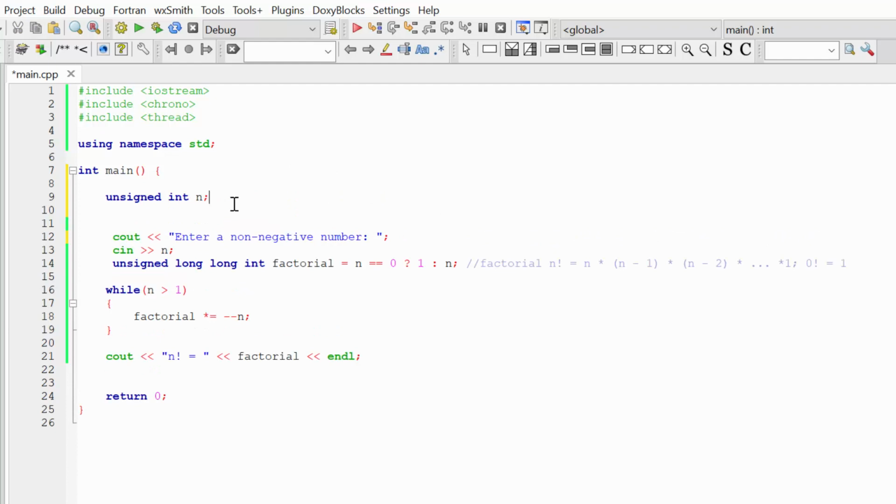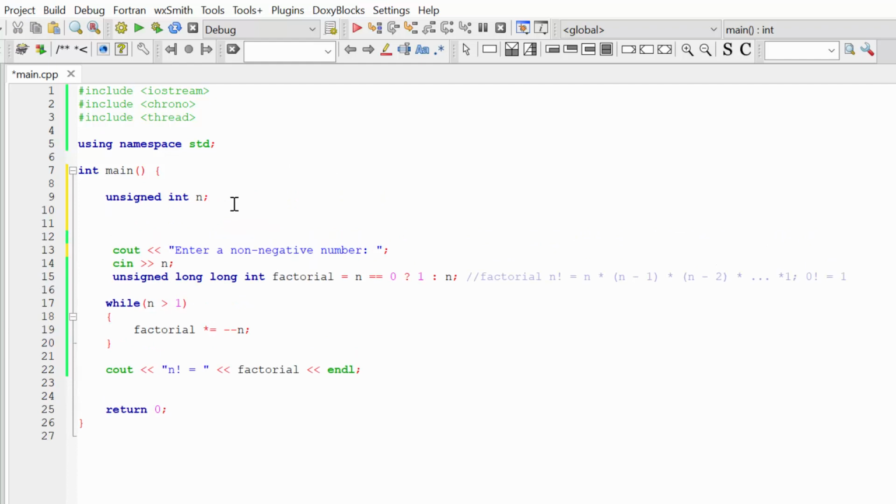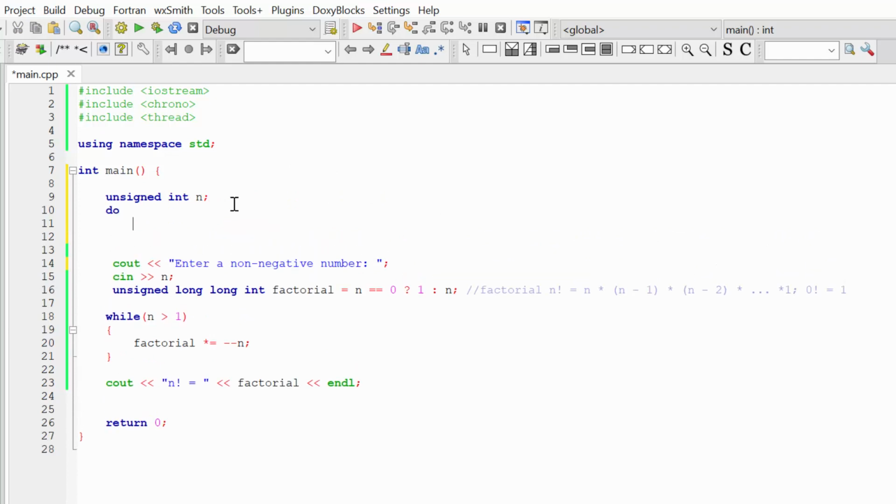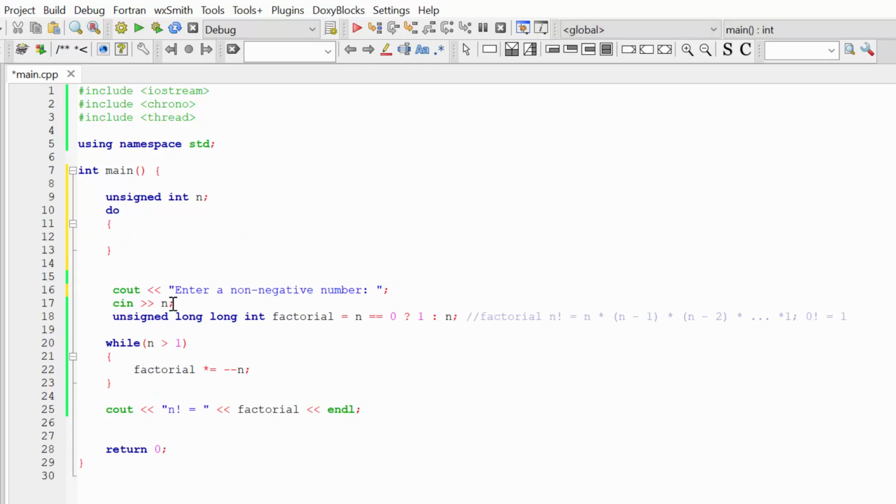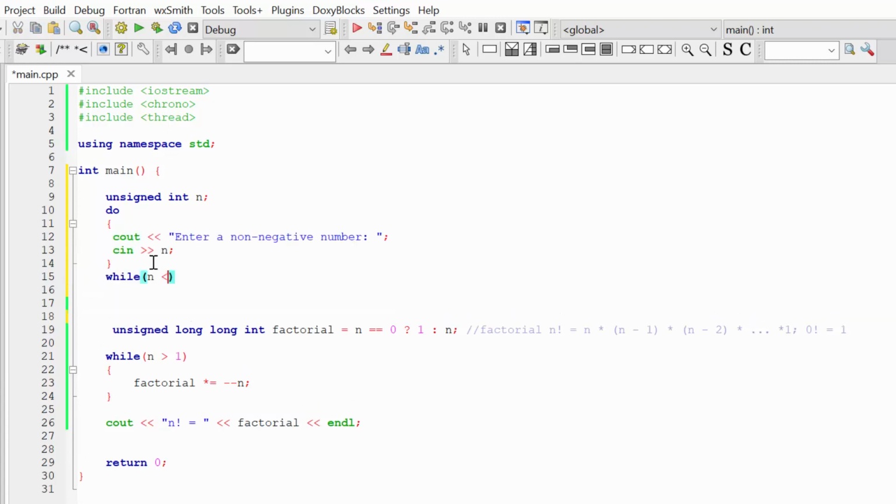So I'm going to move my declaration of the number higher, then I'm going to write a do while loop, and in the do I'm going to execute this code. I'm going to ask my user to give me some non-negative number, and I'm going to read this number. And I'm going to repeat this code if n is less than 0.